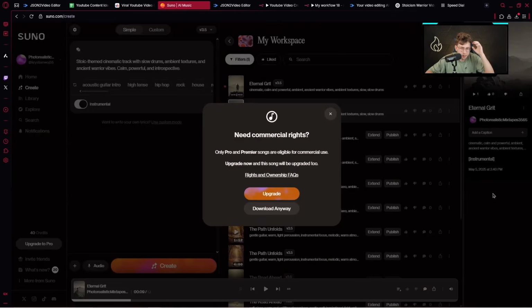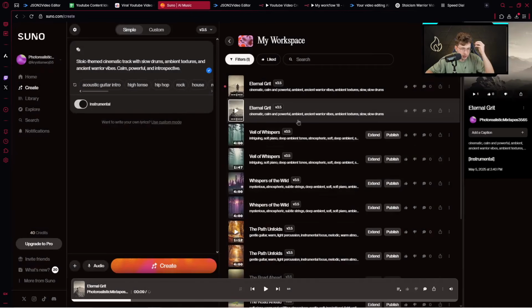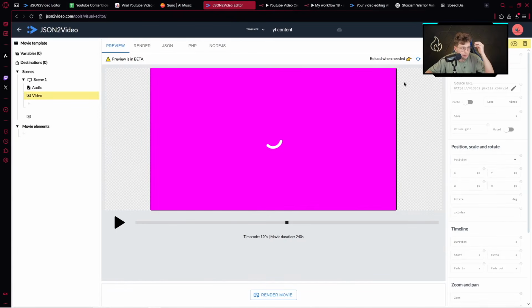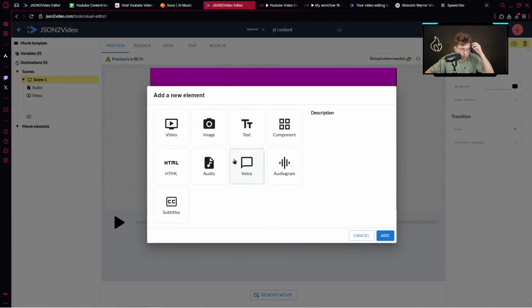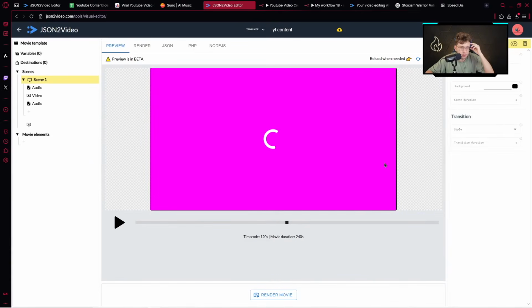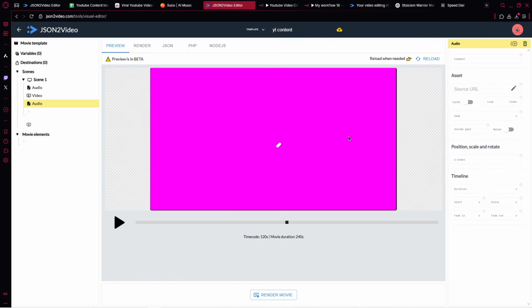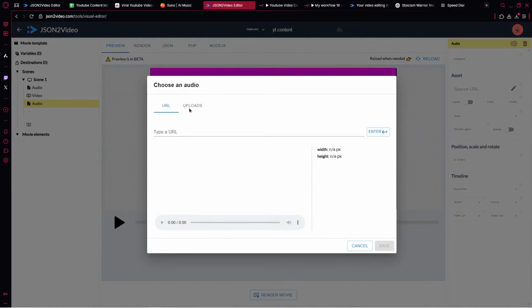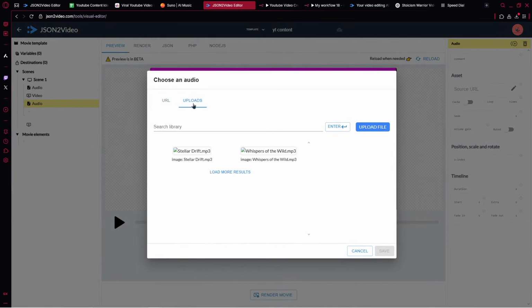We can download it. And in general, we can download anyway. It's nice. And in general, we can go over to JSON to video after downloading that right here. And here add the new element, which will be the audio. Nice. And there, click on audio. And at the right side of the page, we can click on source URL. And right there, upload our music.